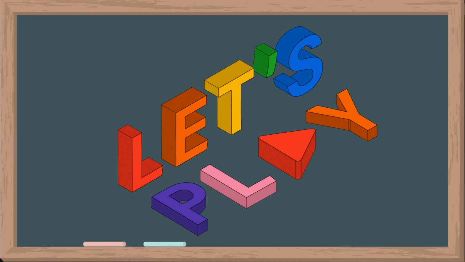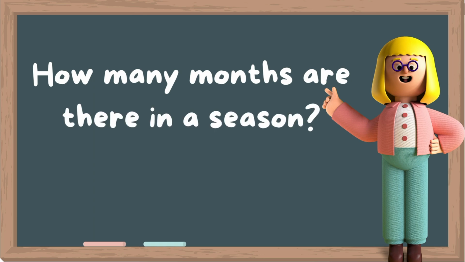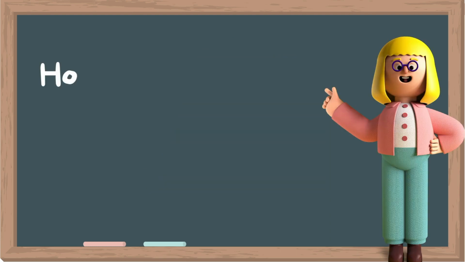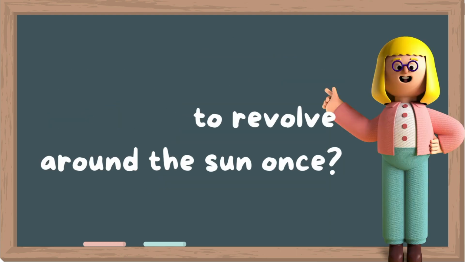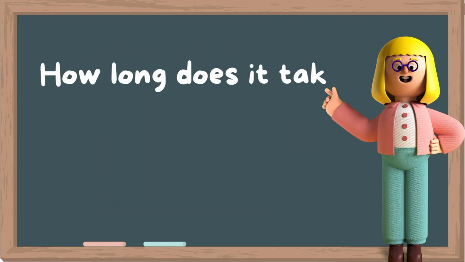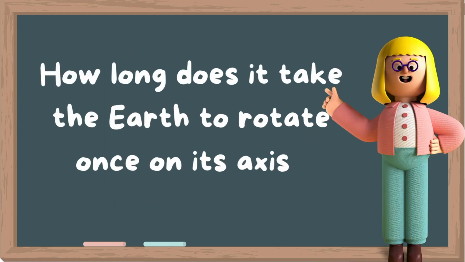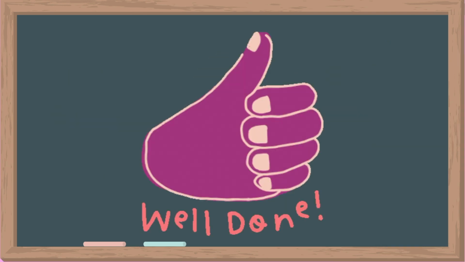Now let's play a game and see how much you remember. How many months are there in a season? 3. That's right. How long does it take the Earth to revolve around the sun? 365 days. How long does it take the Earth to rotate once on its axis? 24 hours. Well done, little one.